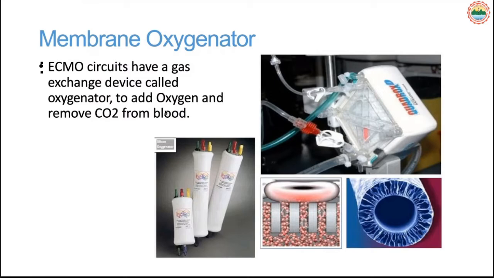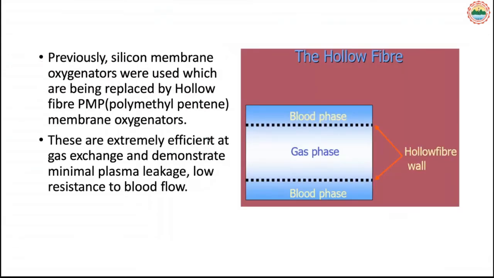There are different types of membrane oxygenator. There we exchange the gases: enrich the blood with oxygen and remove carbon dioxide. The silicone membrane oxygenator was used previously, made of polymethylpentene fibers, which allow gas exchange with the blood.